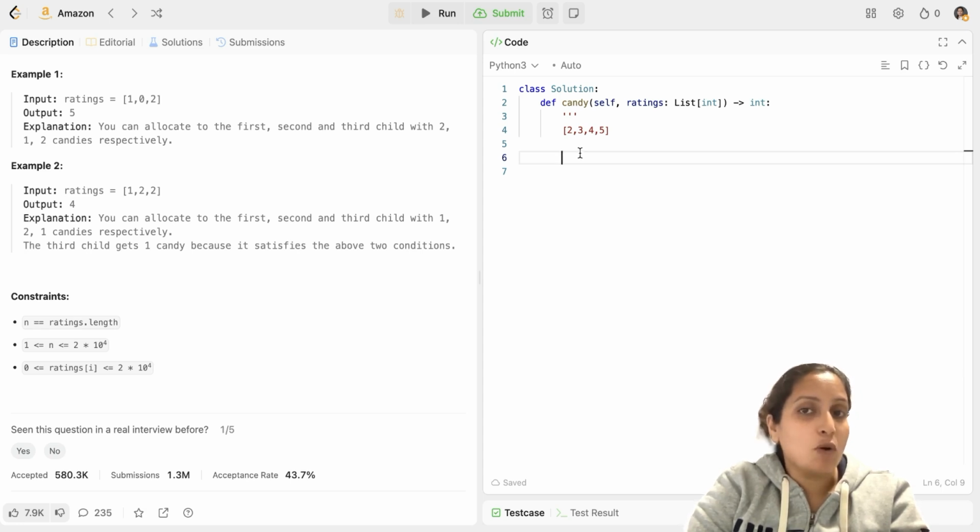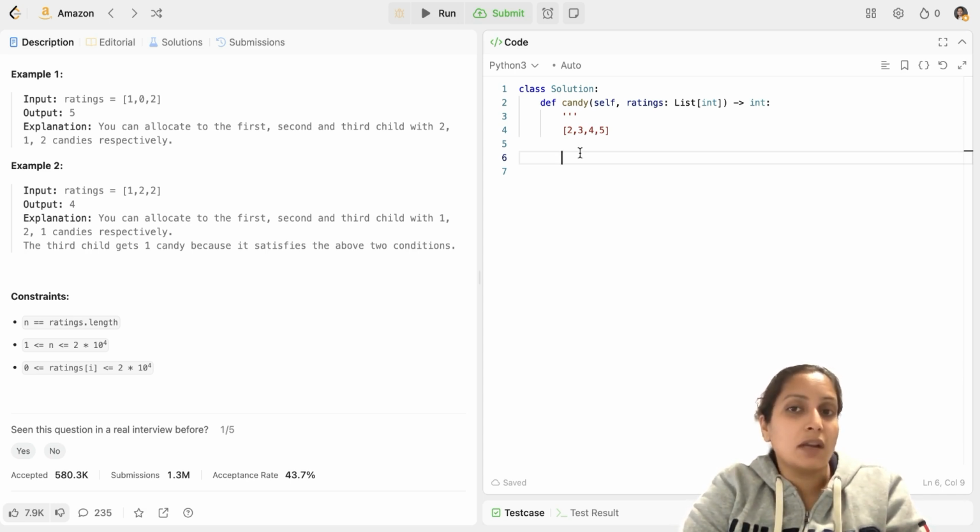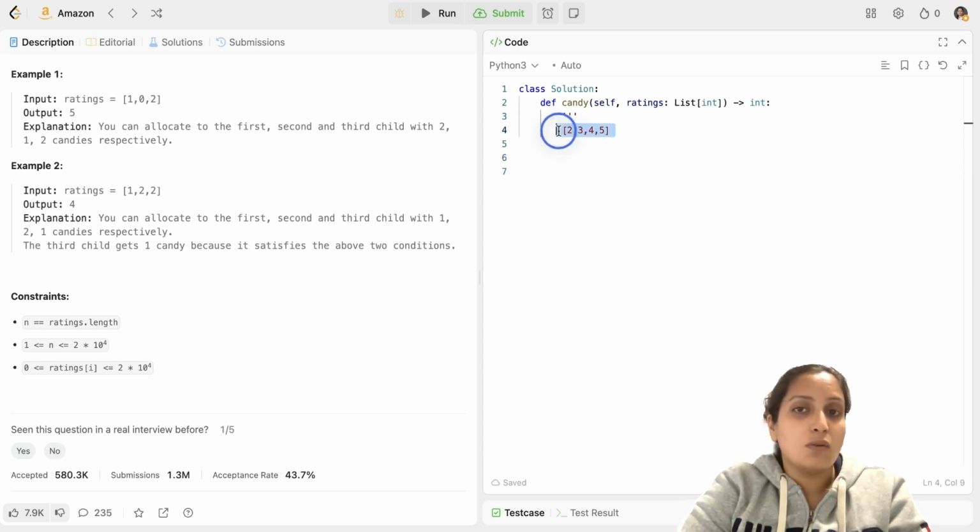And what would be the time complexity here? The time complexity here would be O of n since you're taking 2 linear passes for the array. So time complexity would be O of n. You are using another array to store the number of candies. So space complexity would also be O of n. So let's start coding this question.